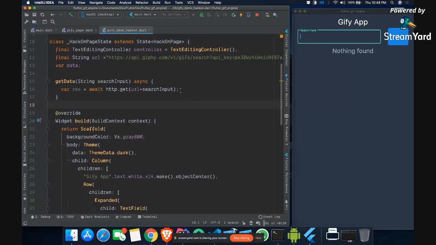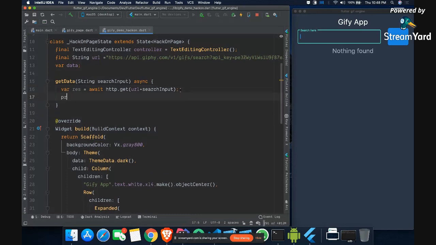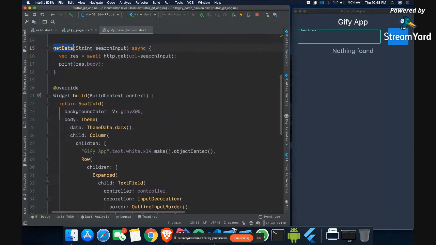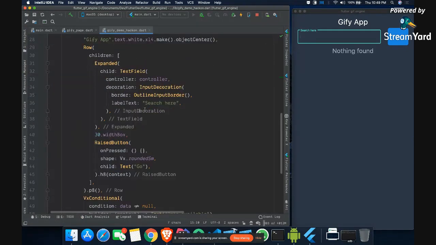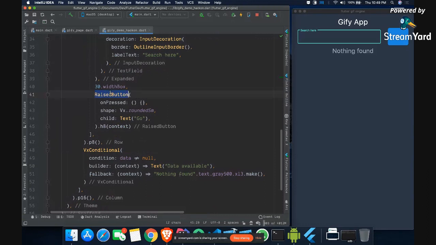Now what I want is to print whatever response we get. So res dot body is what we want, right? So we will get the body, and we will print it. Now we will call this method get data when we click on this raised button, on pressed.